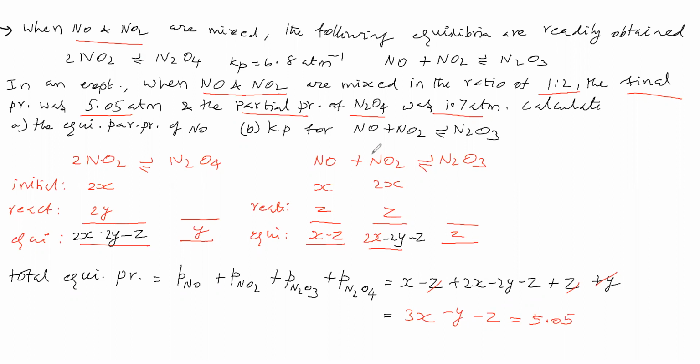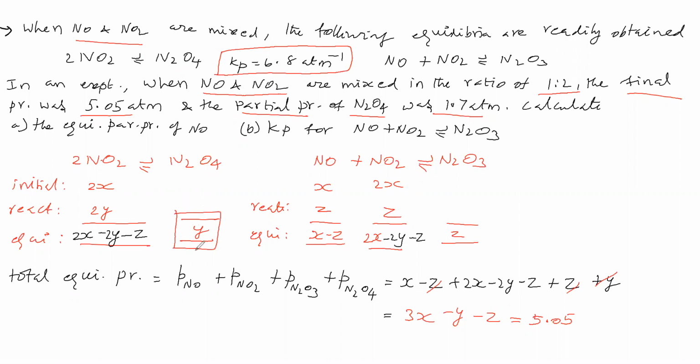Here, what is given is the partial pressure of N2O4, which is 1.7 atmosphere. That means the Y value is given, Y equals 1.7 atmosphere. Another thing they have given is Kp. Kp for this equilibrium is given, and this Y is given.